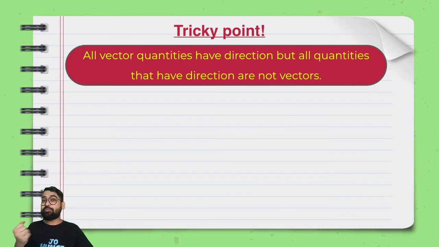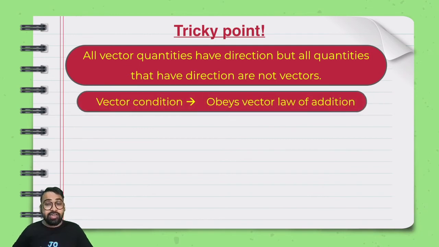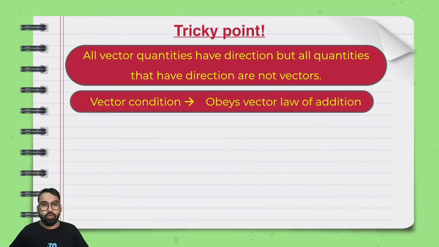But anything that possesses a direction might not be a vector, right? There are certain quantities that play out like that. So I'll talk about that in a little while. Don't worry. But let's take up the second thing over there. The second thing says the vector condition is only one. I told you that earlier as well, that if you are obeying the vector law of addition, that is the only condition we want to fulfill.